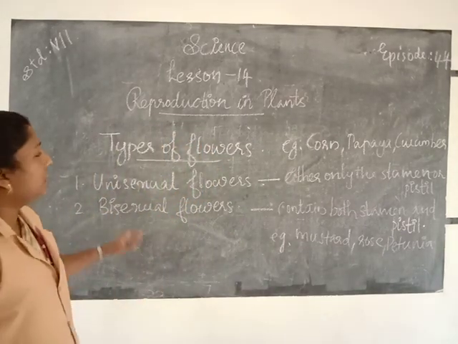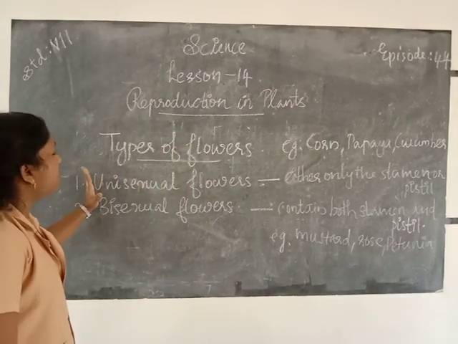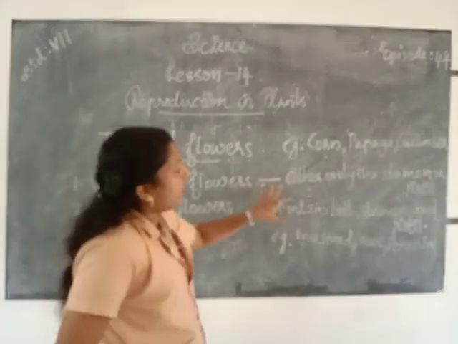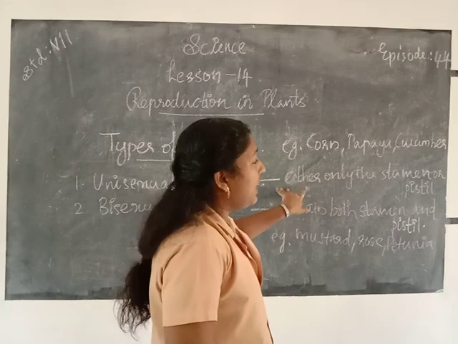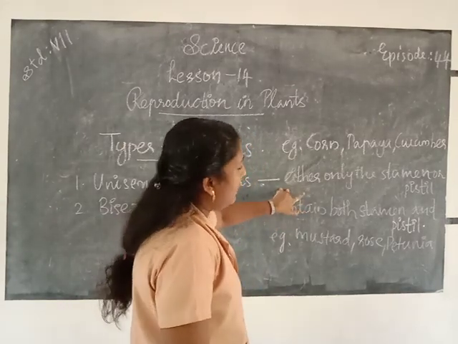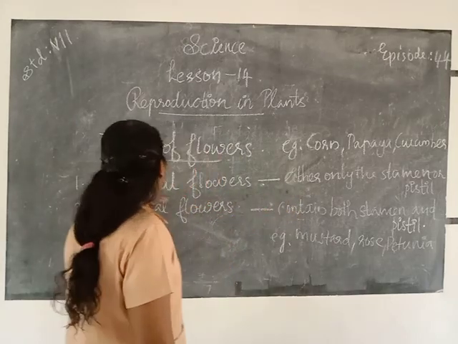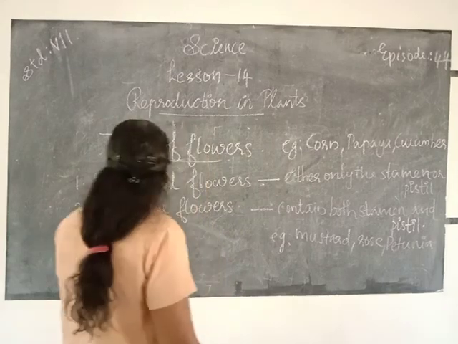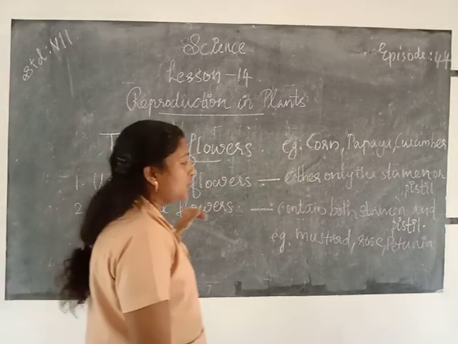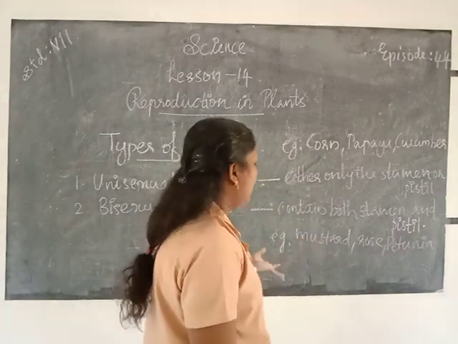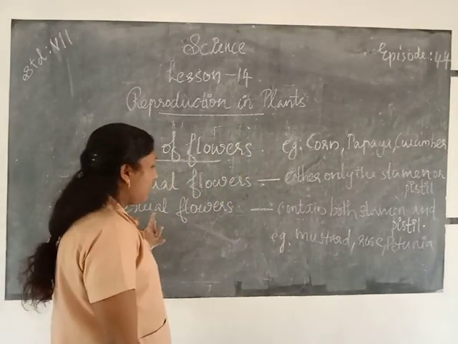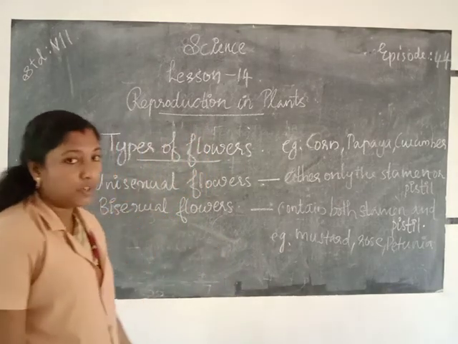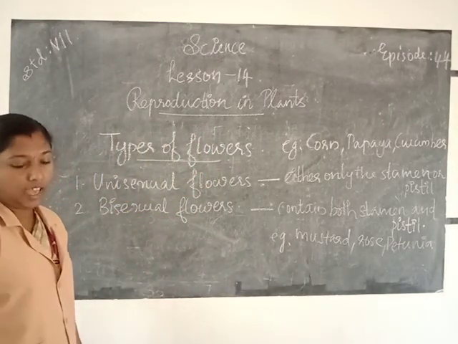So once again, the types of flowers: unisexual flowers and bisexual flowers. Unisexual flowers contain either only the stamen or only the pistil. Examples: corn, papaya, cucumber. Bisexual flowers contain both the stamen and the pistil. Examples: mustard, rose, petunia, etc.